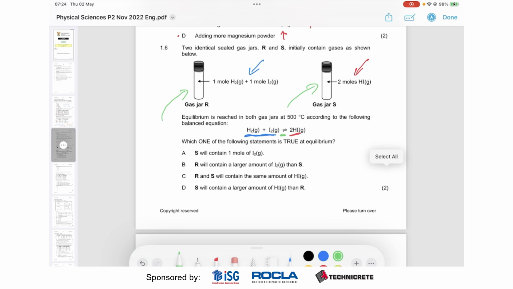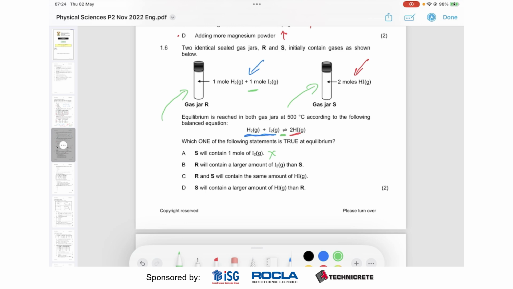So which one of the following statements is true at equilibrium? S will contain 1 mole of iodine. This is wrong, because in the beginning we had 1 mole. So basically, if jar S now has 1 mole, it's not at equilibrium. It's gone all the way to the beginning of the reaction. That's wrong.